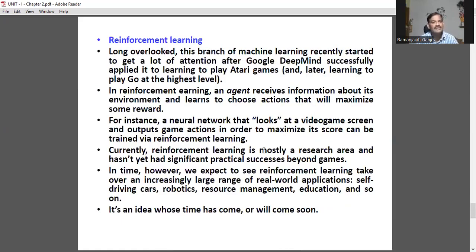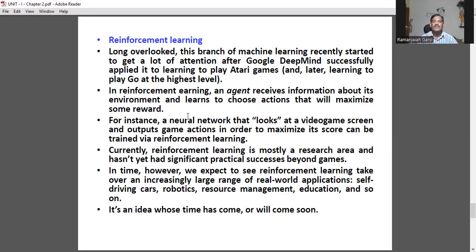Last one is reinforcement learning. It is a branch of machine learning that recently started to get a lot of attention after Google DeepMind successfully applied it to learning to play Atari games. In this case, an agent is nothing but someone who interacts with the environment, who communicates with the environment, who perceives something, who produces something, receives information from its environment, and learns to choose actions that will maximize some reward. I think it may be positive or negative.